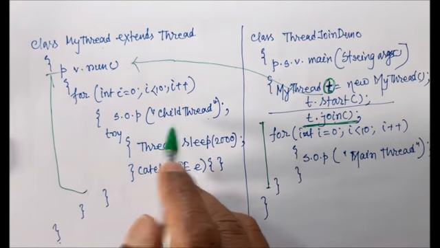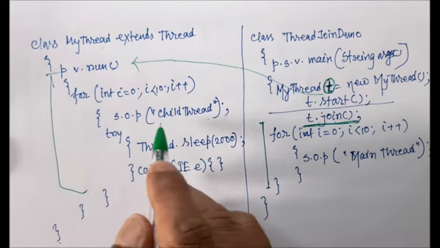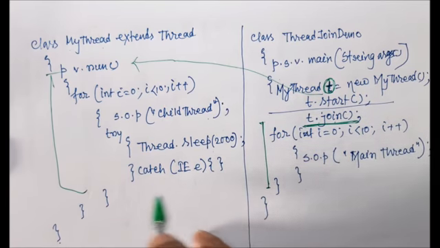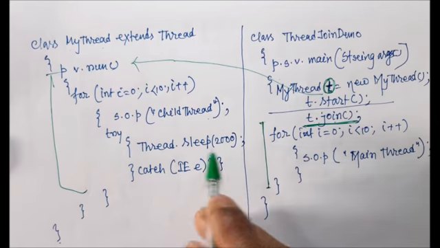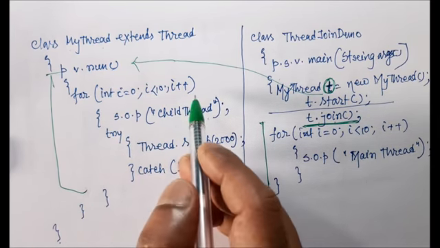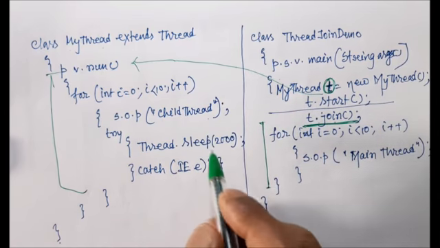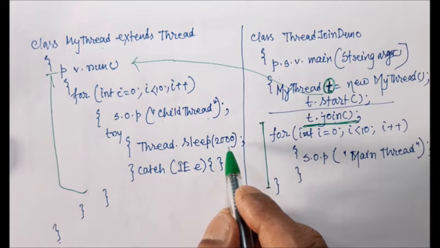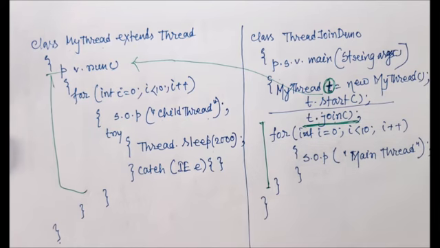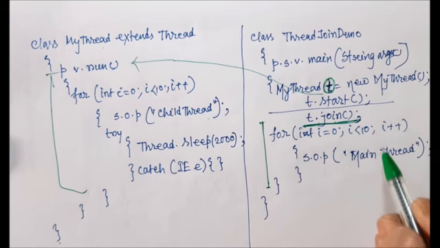So first we will get child thread, then a 2 second pause, then child thread, then a 2 second pause, then child thread, then a 2 second pause. We will print 10 times because the loop will continue 10 times. So child thread will be printed 10 times and we have to wait for 10 into 2, which means 20 seconds. So this is the normal join method. And after that we will print main thread, main thread, main thread, main thread.